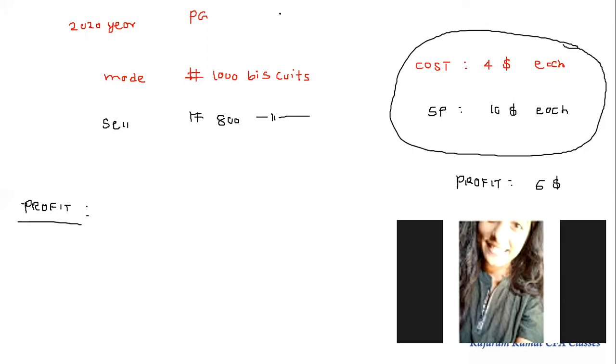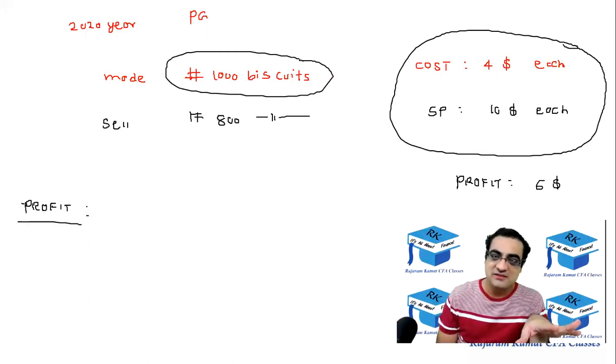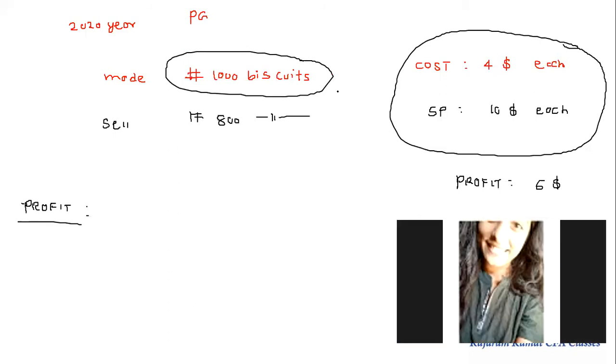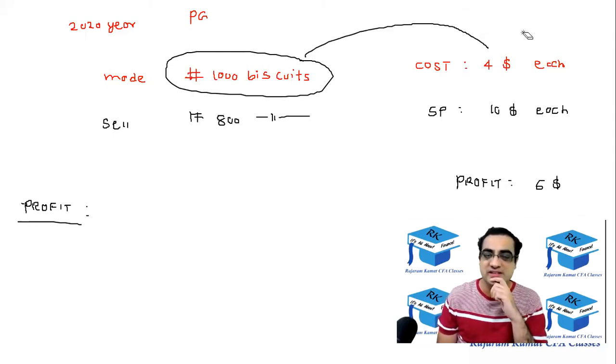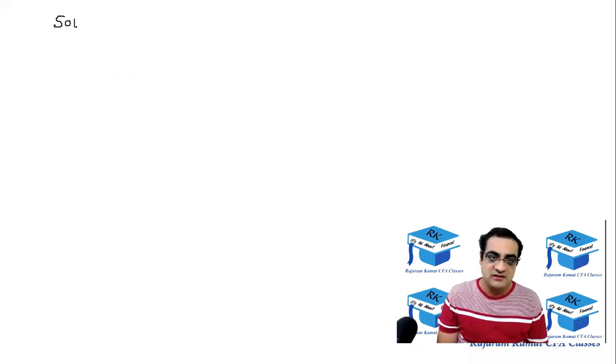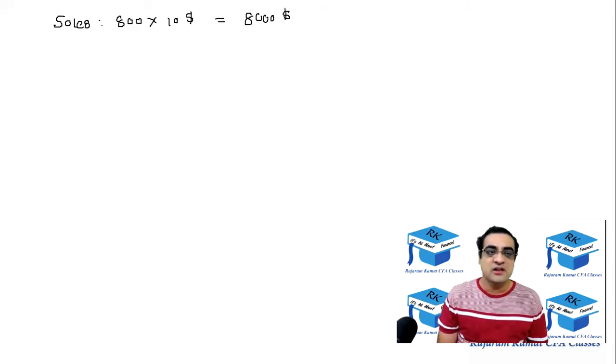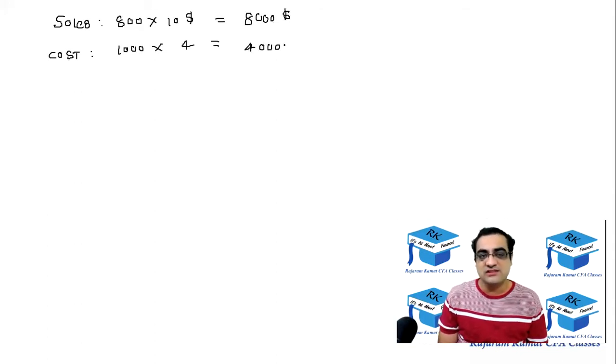800 into $6. We manufactured 1,000 biscuits. Yeah, but we sold 800. So we didn't sell 200. So how can we calculate it into profit? But we did incur cost 1,000 into 4. So the total cost that we incurred was 4,000. I agree with your logic that sales of the company is 800 into $10, which is $8,000. This is fine. But cost of the company was 1,000 biscuits that it manufactured multiplied by $4. So it was $4,000 as a cost.